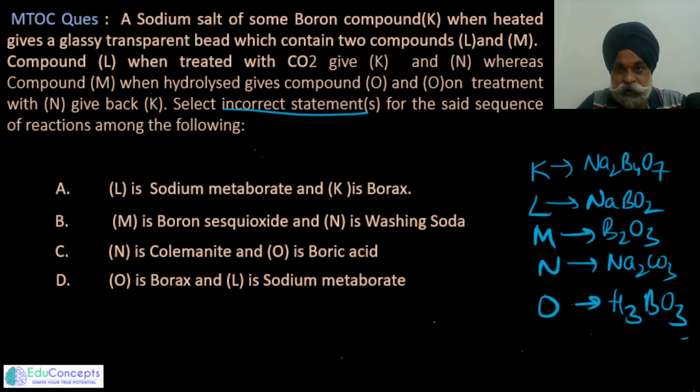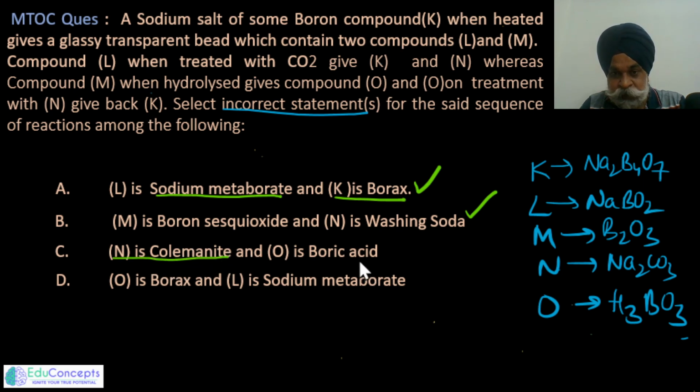So L is sodium metaborate. This line is correct, and K is borax, so this statement is correct. M can be said as boron oxide and N is washing soda, so this also is correct. N is calaminite? No, N is not calaminite. Now, what is calaminite? That I'll let you know. So this particular part is wrong. And O is borax? O is not borax. So the half part is correct, half is wrong. So these two are wrong statements.